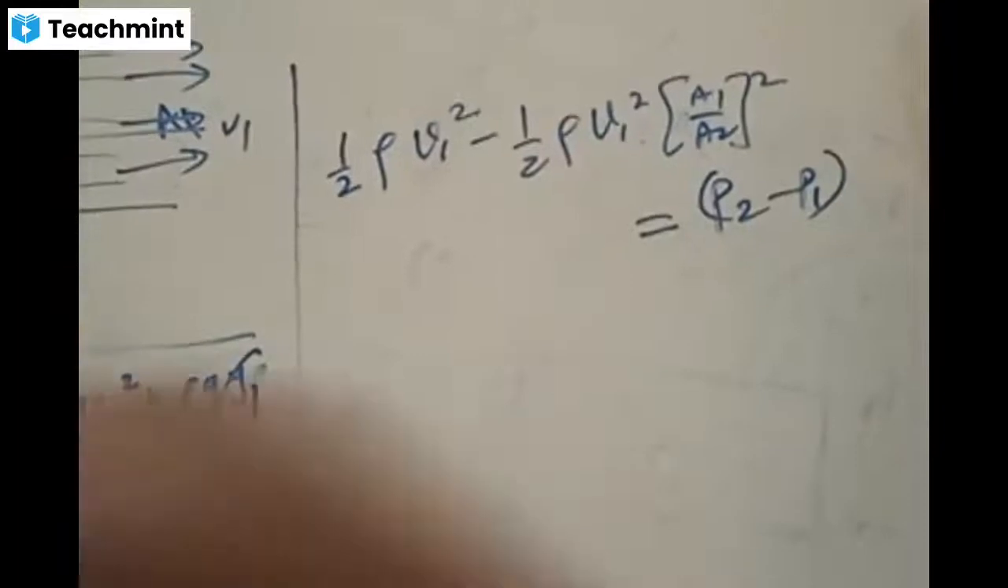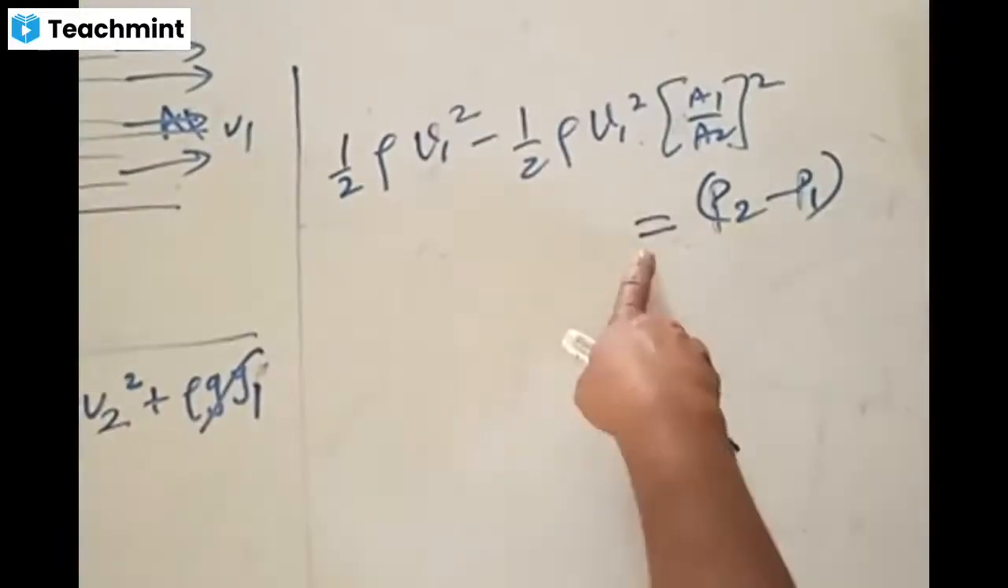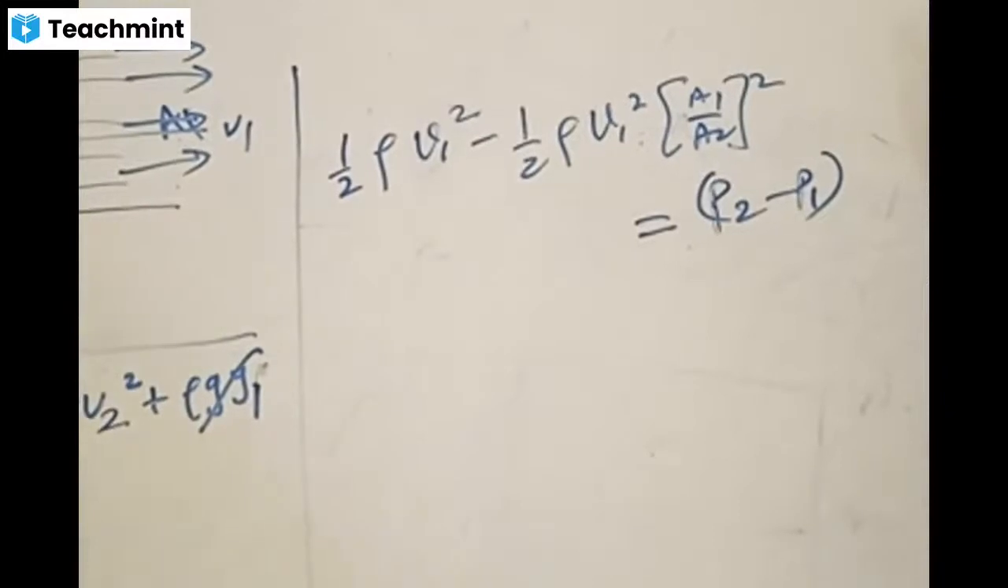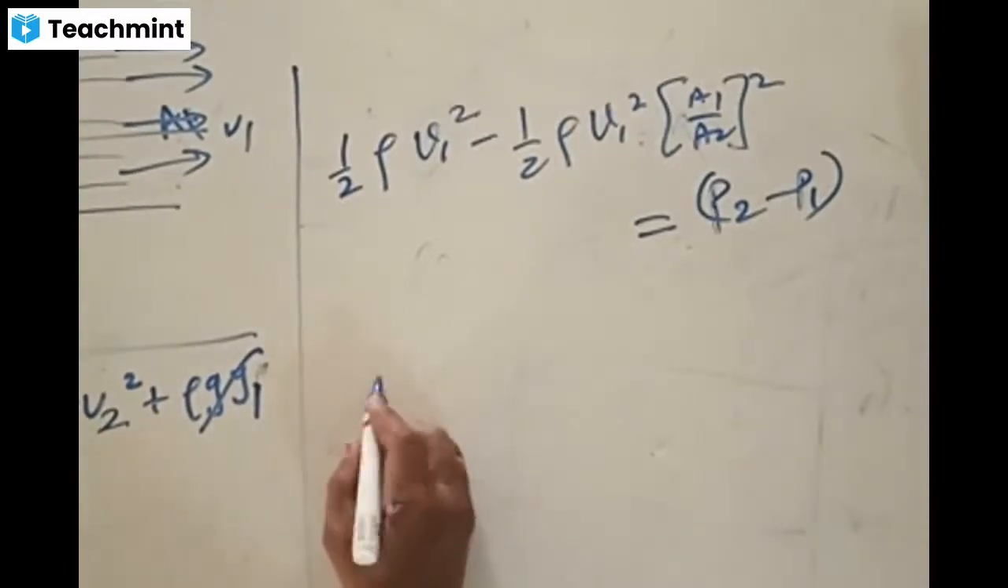Check out this equation now. P2 minus P1 is equal to half rho V1 square minus half rho V1 square times A1 by A2 whole square. What can you take common here now?